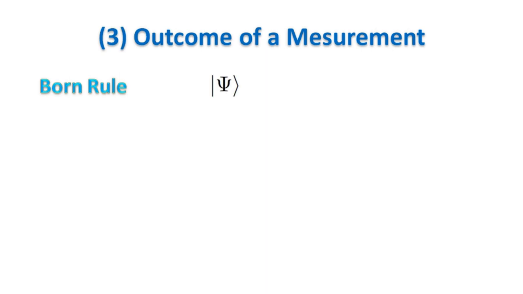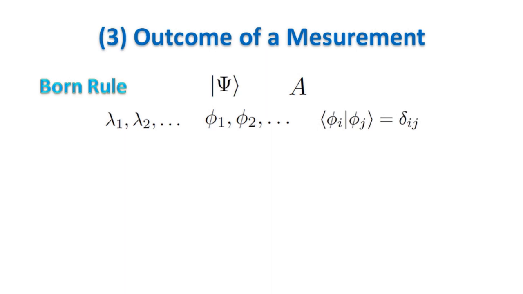Given a wave function psi, describing the state of a system, and a Hermitian operator A associated to an observable, the outcome of an experiment to measure the observable A is a real number, and it can be only one of the eigenvalues of A. Moreover, if the phi_i are the eigenvectors of A, we know that they are orthogonal to each other. Then we can always normalize them to 1, such that the phi_i are an orthonormal basis.